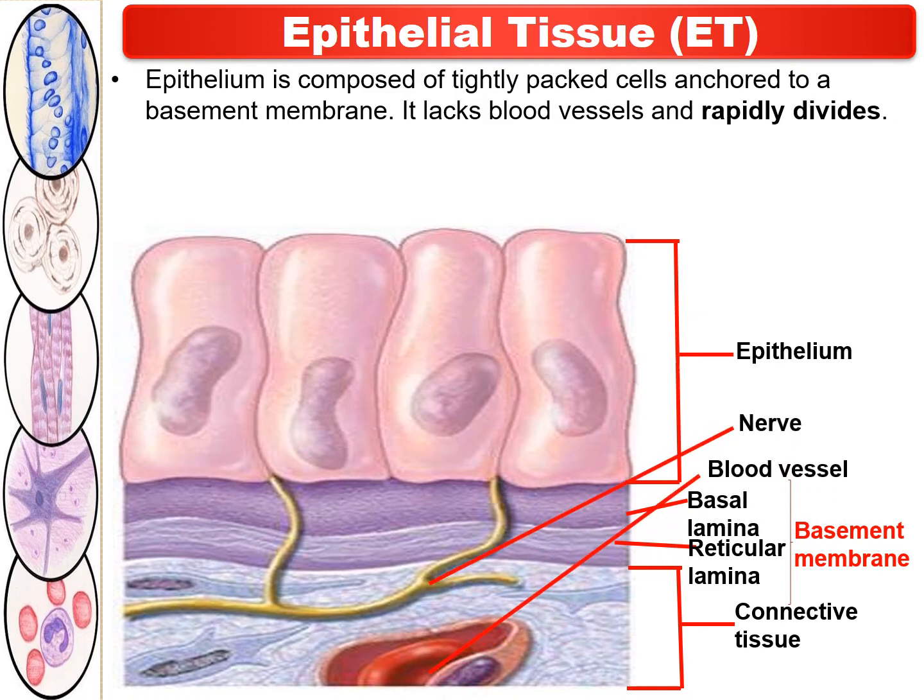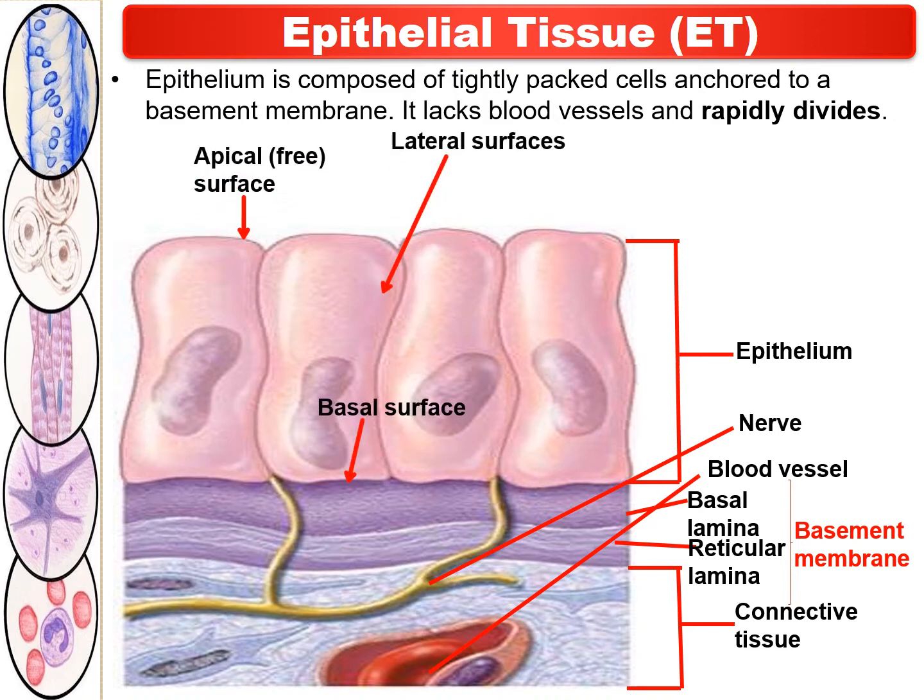Then this is called the nerve and this is the blood vessel. And this upper portion is called the apical surface and below that is called the lateral surface. And beneath the lateral surface, that is called the basal surface of the epithelium. So in these three surfaces, this epithelium is divided: apical, lateral and basal surface. So this is the structural organization of the epithelial tissue.